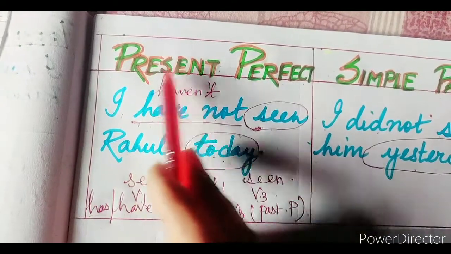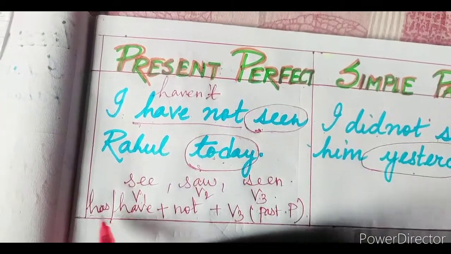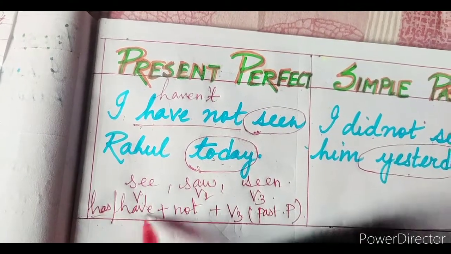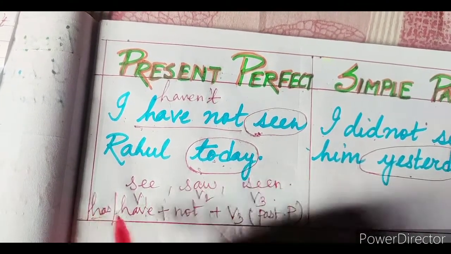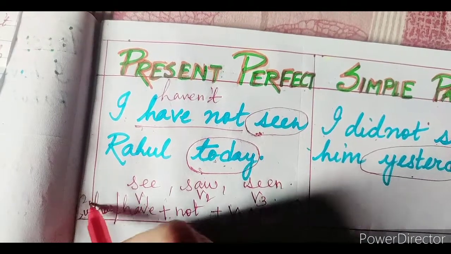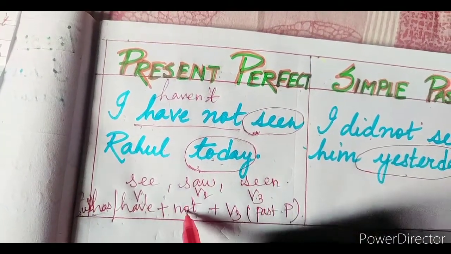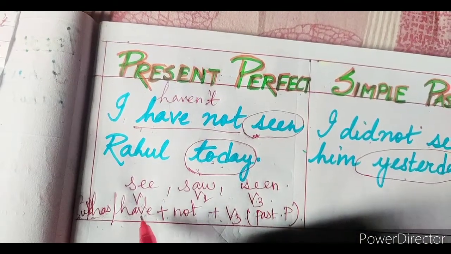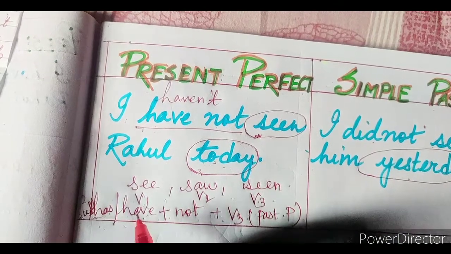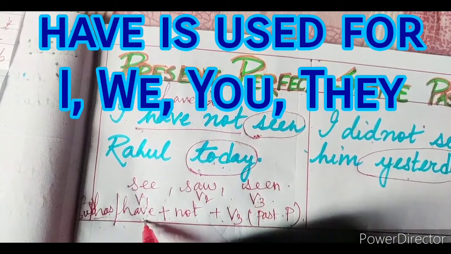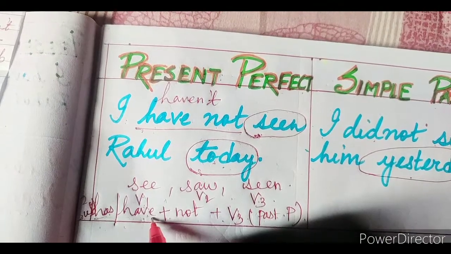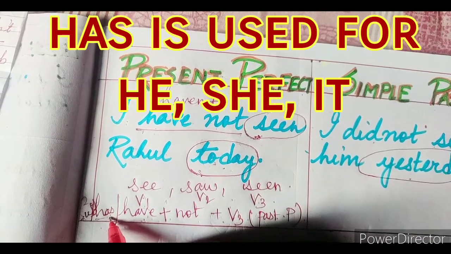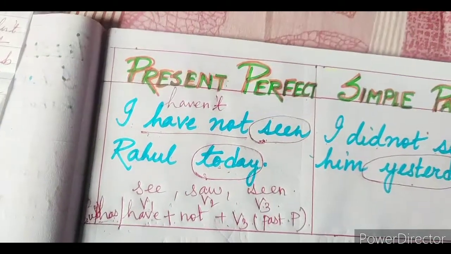And that is why it is coming under present perfect tense. So the structure of the sentence in the present perfect tense will be has or have plus not plus the verb form 3. And before has or have, you will put the subject. So subject plus has, have, or not plus the verb form 3 or the past participle form of the verb. We will use have in the first person singular and plural, second person singular and plural, and for the third person plural, that is they. But has is only used for third person singular, that is he, she or it. Remember this.